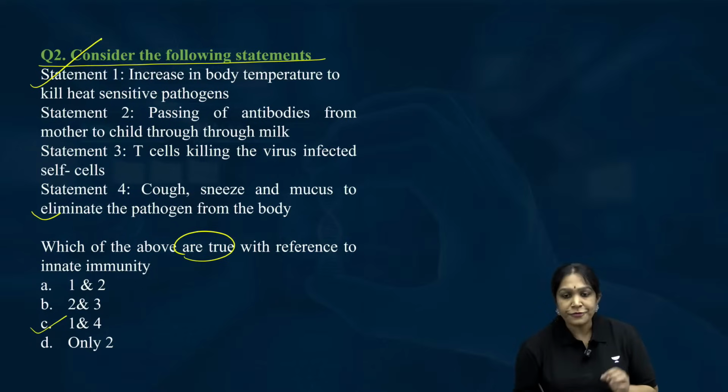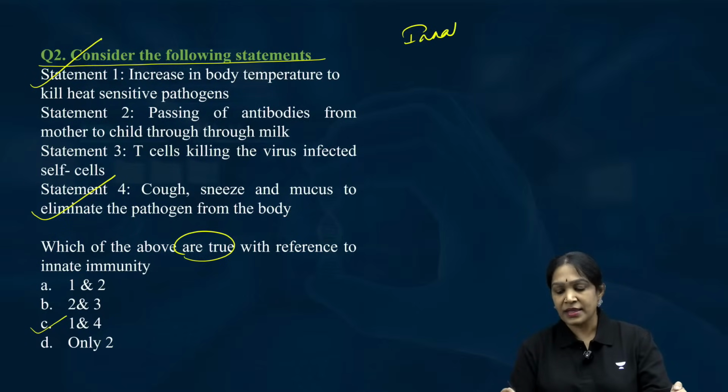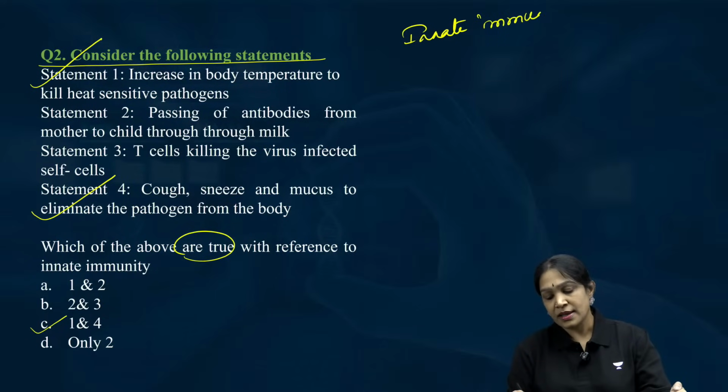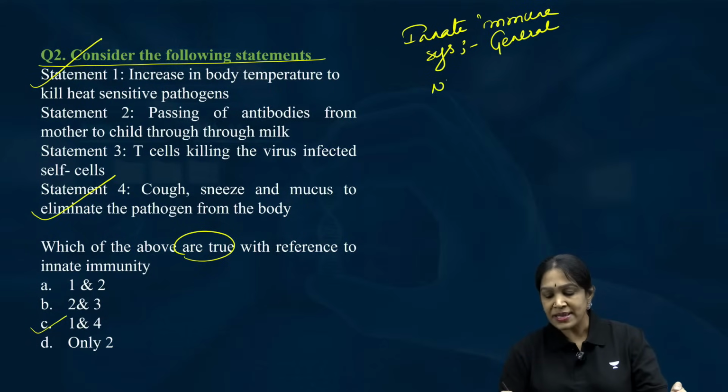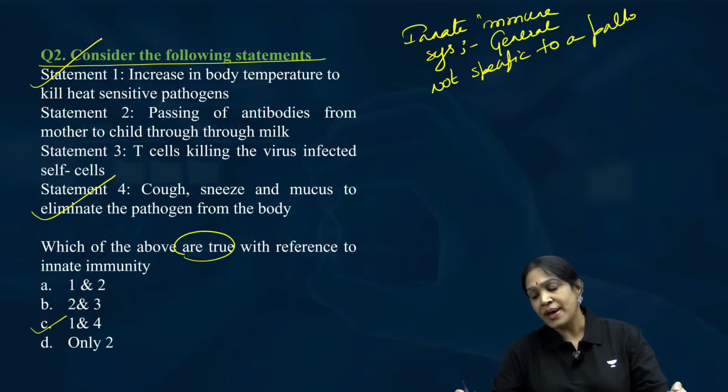We have two types of immune system. One is the innate immune system, and this is the general immune system. It means what? Not specific to a particular pathogen.